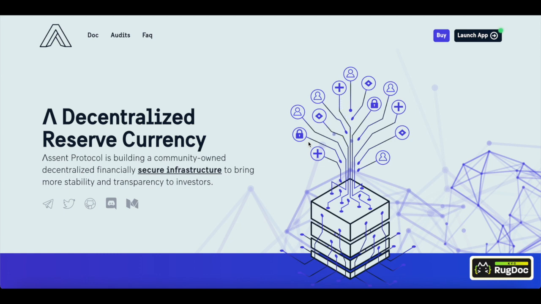The Assent Protocol core team wanted to create an ecosystem that combines both projects and investors, where all native token holders control the protocol. Essentially, Assent aims to be the first project to combine DeFi 1.0 and DeFi 2.0 in a new project to create the future of DeFi that we call DeFi 2.5.